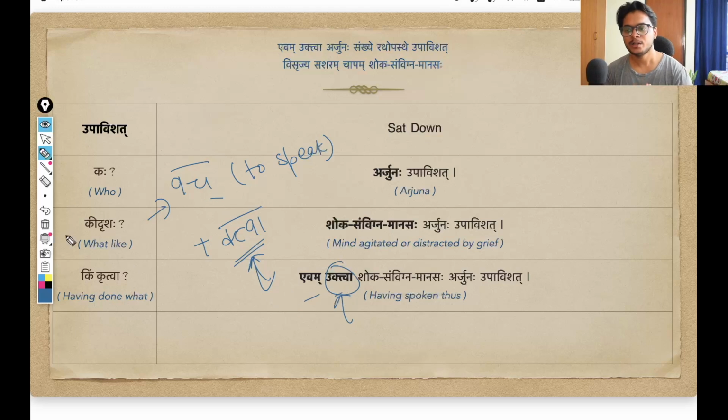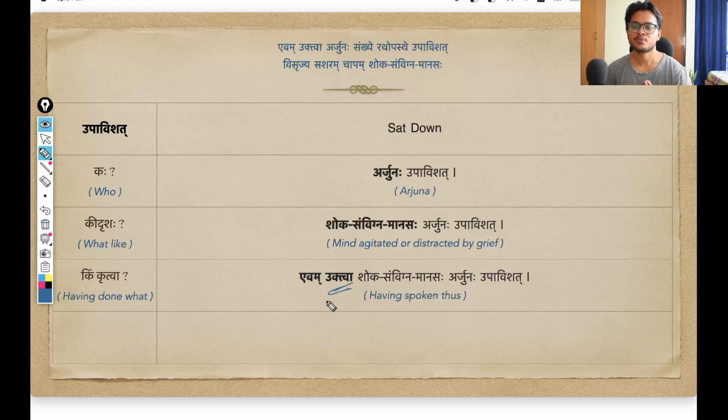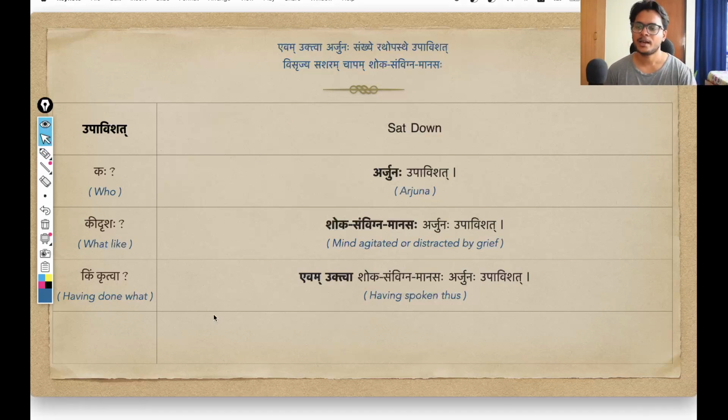And evam uktva together will mean having spoken thus, after speaking thus. That is the meaning so far. And by context also, we already know this. Before this shloka, Arjuna was speaking all these dialogues to Shri Krishna. So after saying all those dialogues, giving all those reasons to Shri Krishna, Arjuna, now with a mental state agitated with grief, distracted by grief, he sat down. We already know that. It is the same thing Sanjay is narrating to Dhritarashtra. Let us move on.